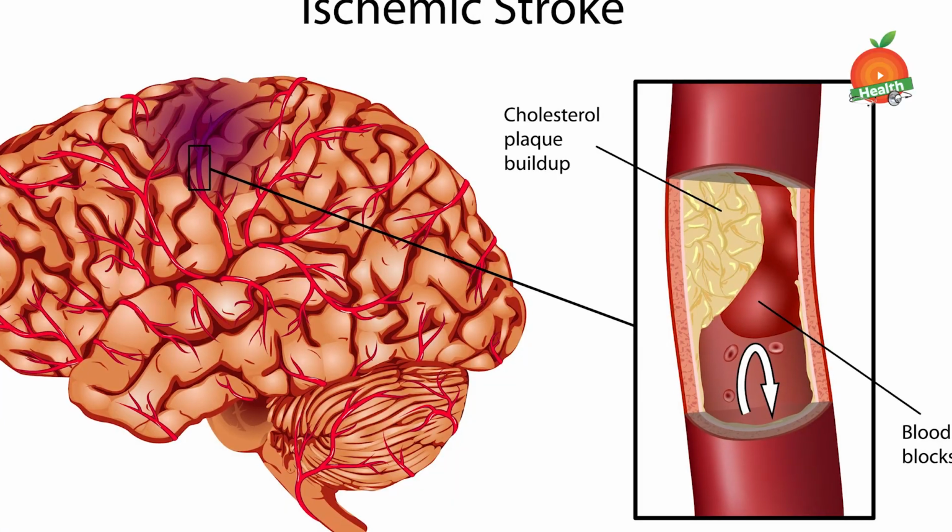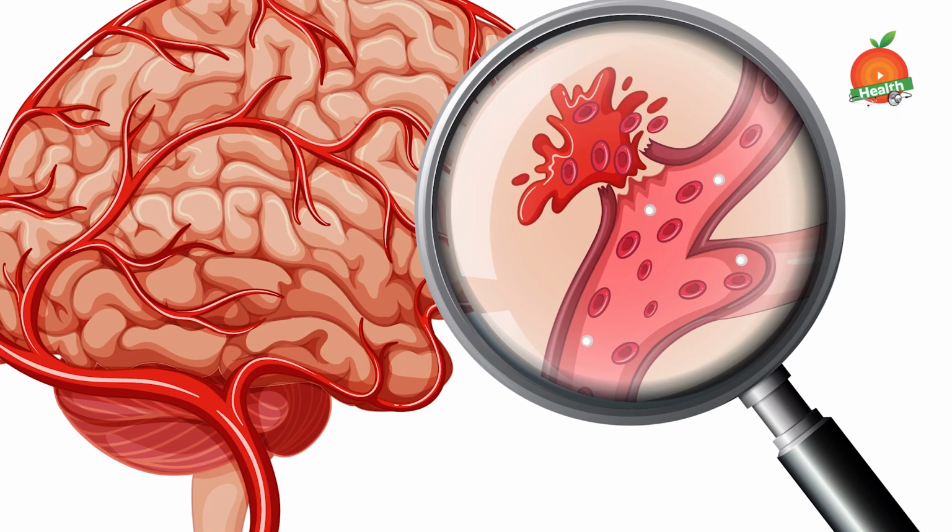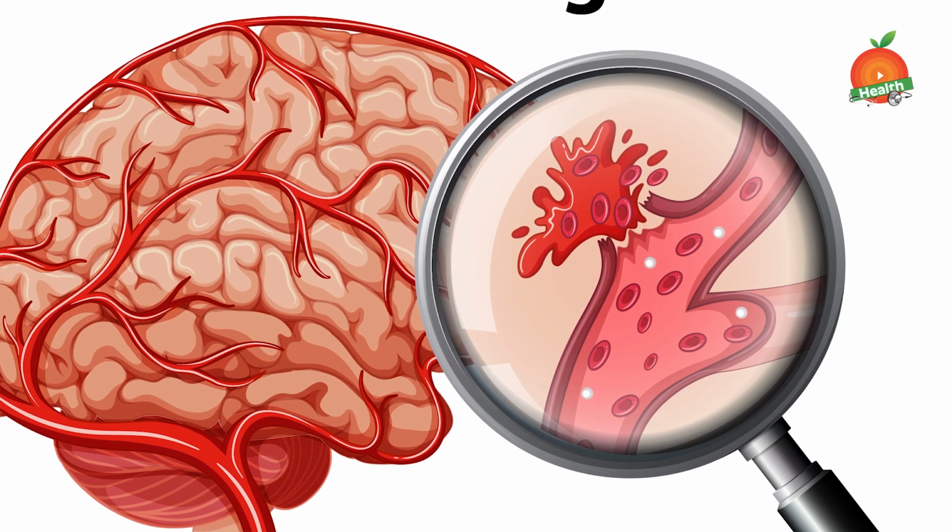What is brain stroke? Brain stroke is a sudden focal neurological deficit due to compromise of the blood supply to the particular part of the brain. The brain stroke is divided into two types: ischemic brain stroke and hemorrhagic brain stroke. Ischemic brain stroke is due to loss of blood supply to the particular part of the brain. In hemorrhagic brain stroke, the blood comes out from the blood vessels. It is called the hemorrhagic stroke.